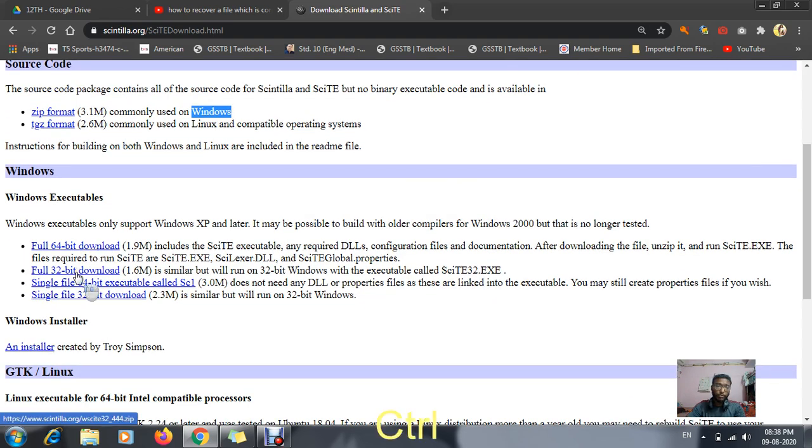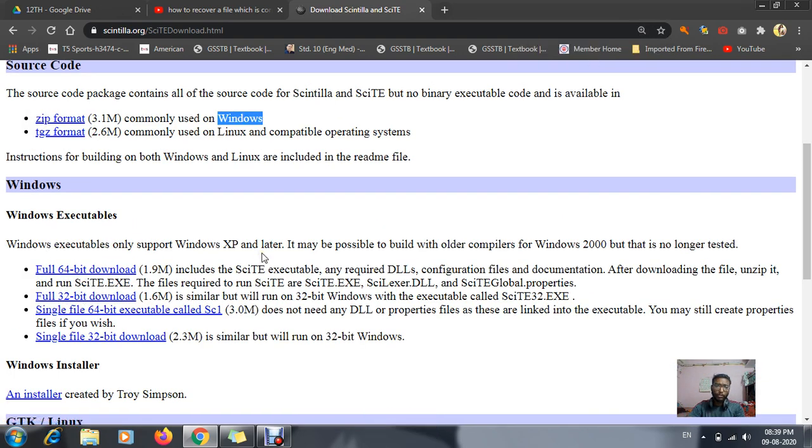I think in your previous period also I have explained how to download it, still I am explaining it. If your PC is 32-bit, you have to download the 32-bit version, and if you are having 64-bit, you have to click on 64-bit, and then the download process starts automatically.